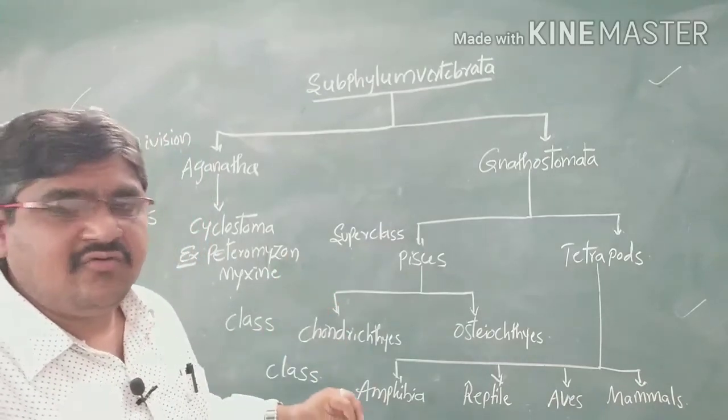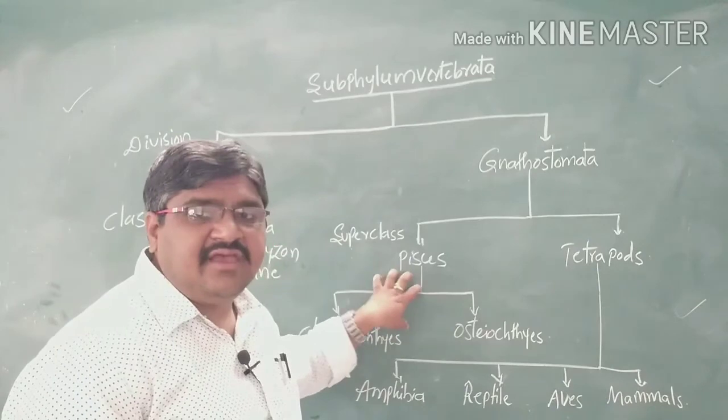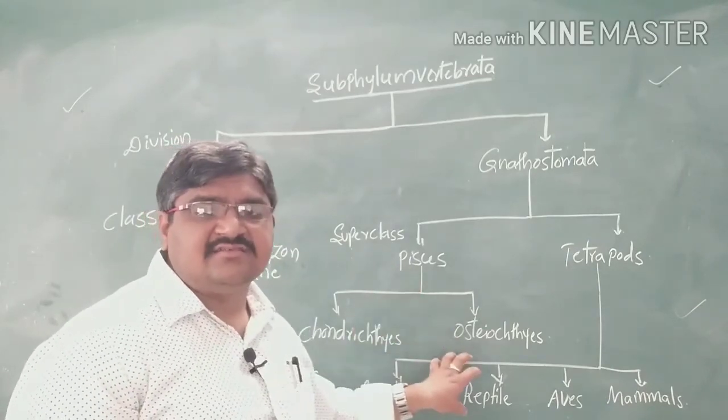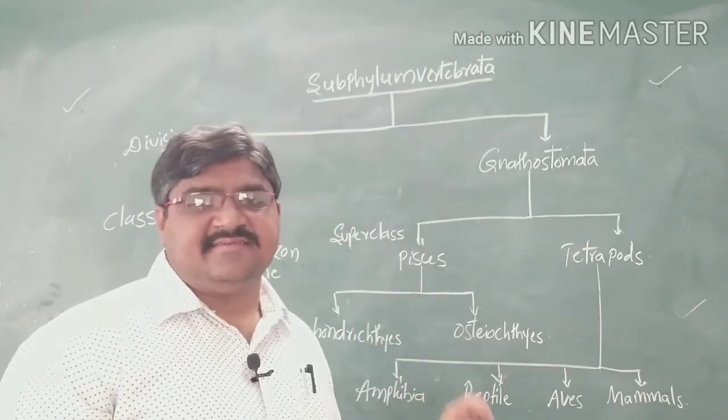Now we will discuss the differences between the Osteichthyes and the Chondrichthyes.